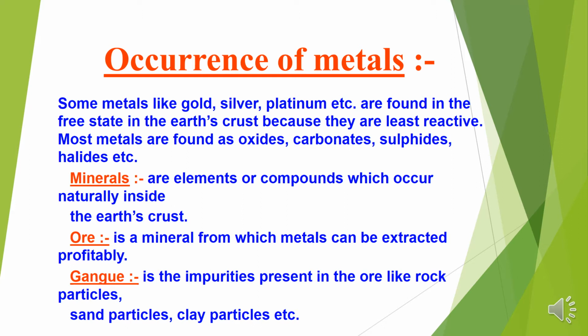Children, the metals which remain down in the series, for example gold, silver, platinum, are the metals which are found in the earth crust in native state, in free state.